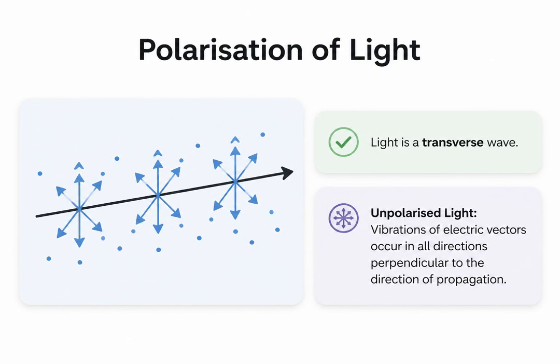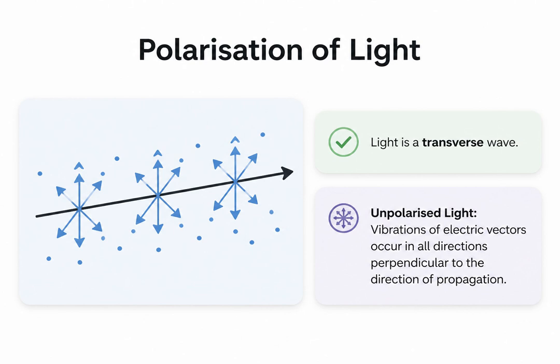Shifting gears, let's examine the phenomenon of polarization. Because light is a transverse wave, its oscillations happen at right angles to the direction it is traveling. Specifically, these are vibrations of the electric vector. In ordinary unpolarized light, like sunlight or light from a standard bulb, these electric vibrations occur in all possible planes perpendicular to the direction of propagation.